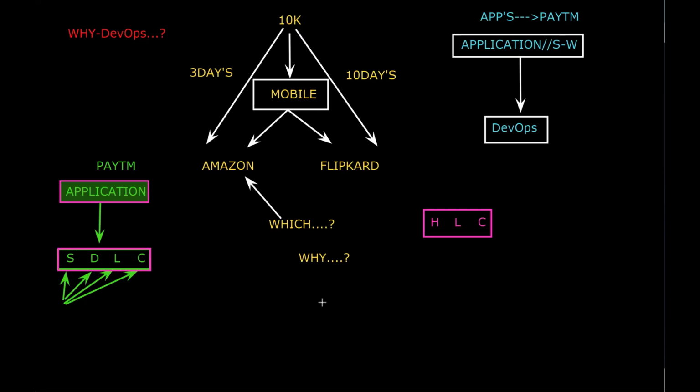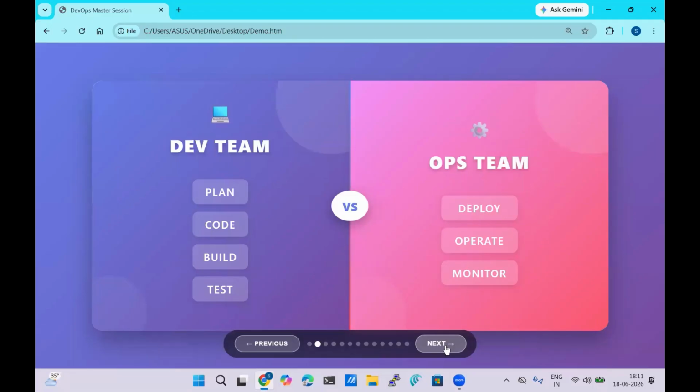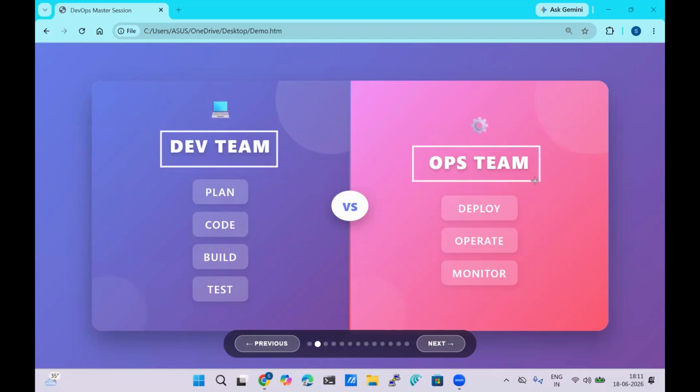Usually in the SDLC, the software development life cycle, we have two teams. How many teams do we have here? We have two teams. The first one is the development team. The second one is the operational team. So totally, in the SDLC, how many teams am I having?